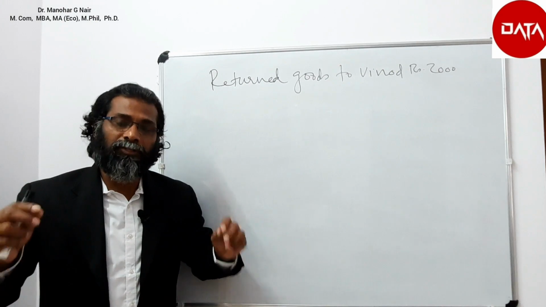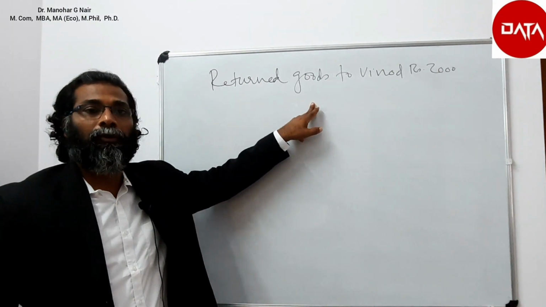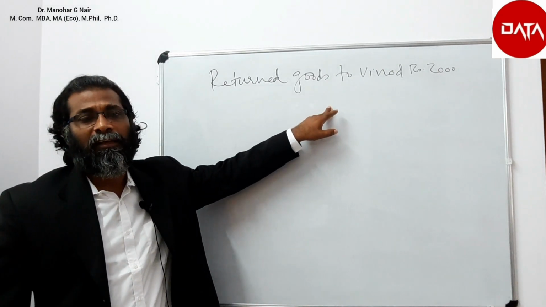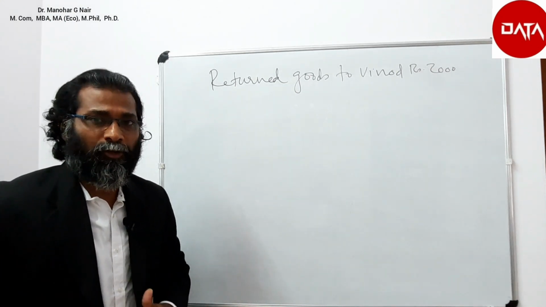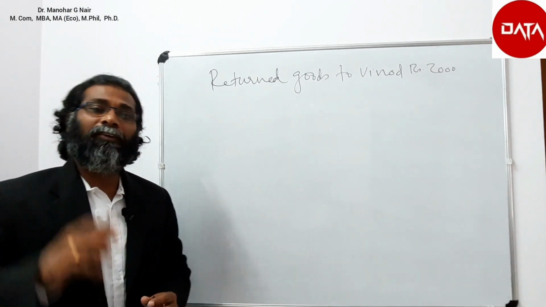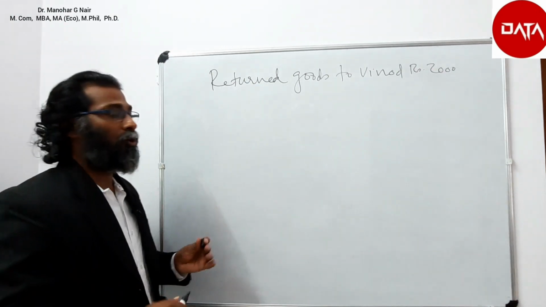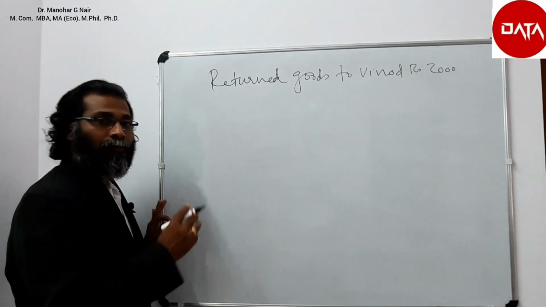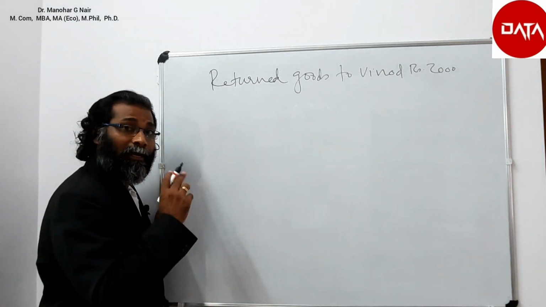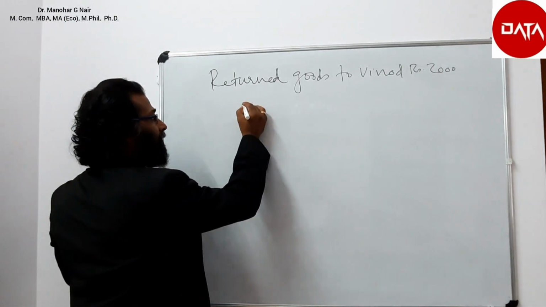Some of the goods which we already bought from Vinod have been returned because they are defective in nature. In that case, it is said to be purchases returned. So what will be the journal entry? We are returning the goods to Vinod, so we have to debit Vinod. Debit the receiver. Vinod is the receiver.